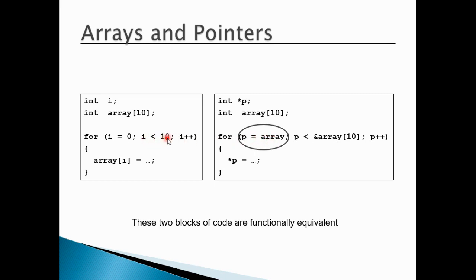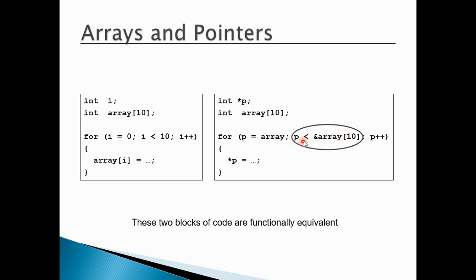Then the condition you have taken here, i less than 10, is exactly the same condition here. See, i is the index position of the array here, and here you are trying to access the array through the pointer variable. That's why you have declared pointer *p over there, and then you have initialized it. As you have initialized i = 0, you have initialized p = array. So here you are talking about the zeroth index position, and here about the starting address of the array. Then you are mentioning that your array should end at the value 9, so you can write i less than 10, or even i less than or equal to 9.